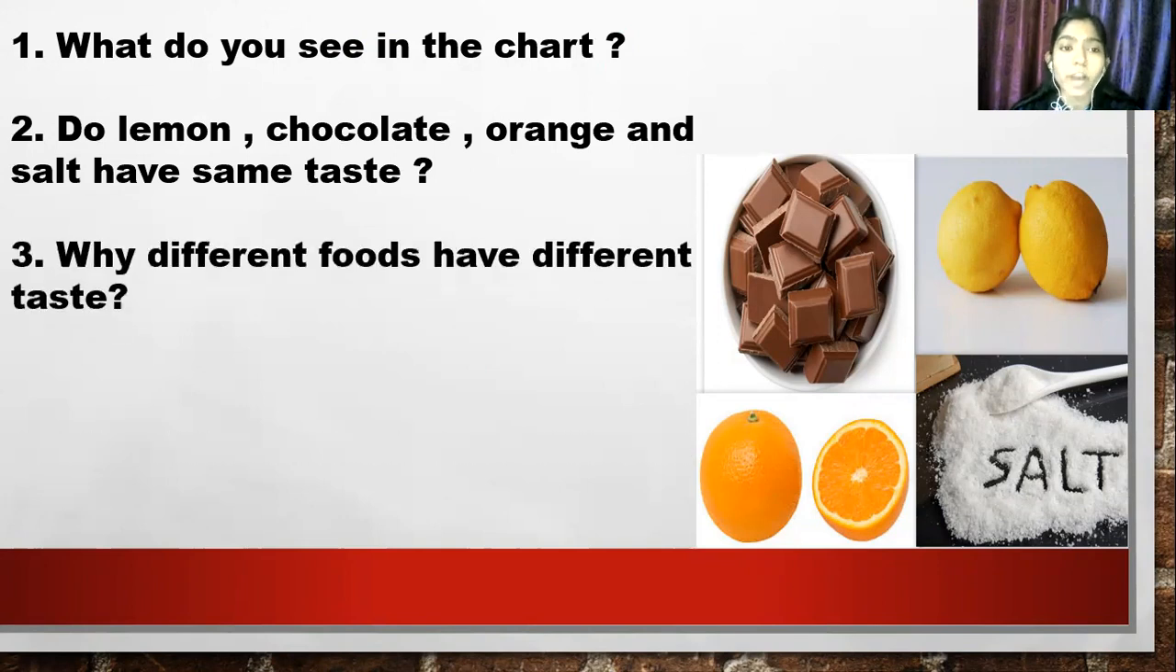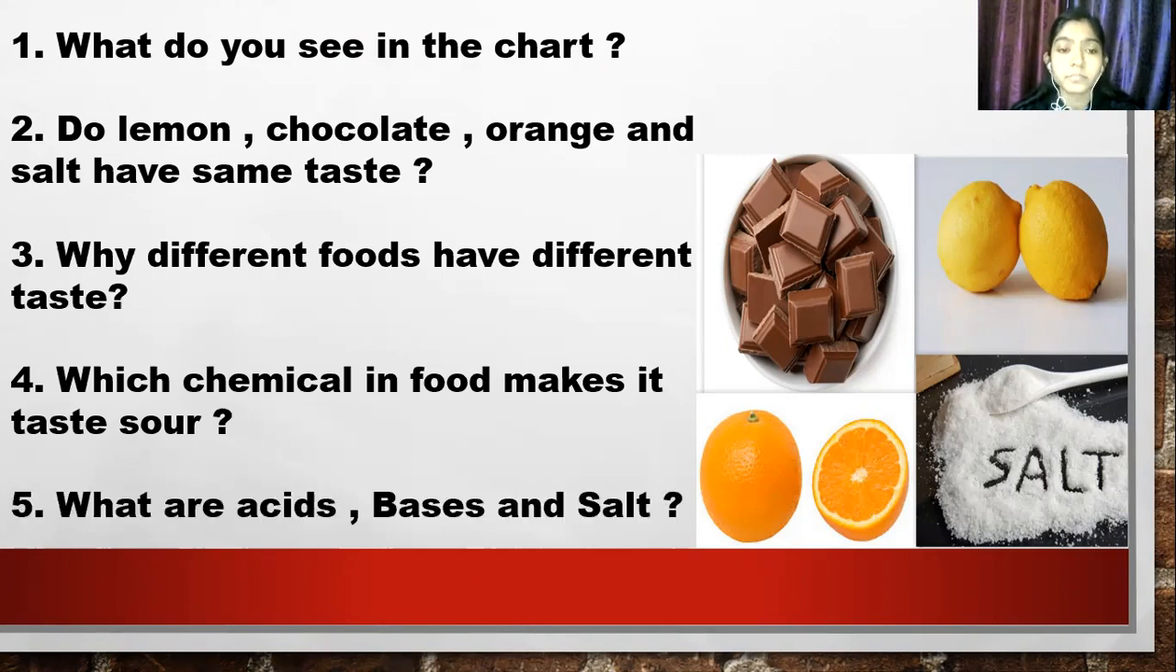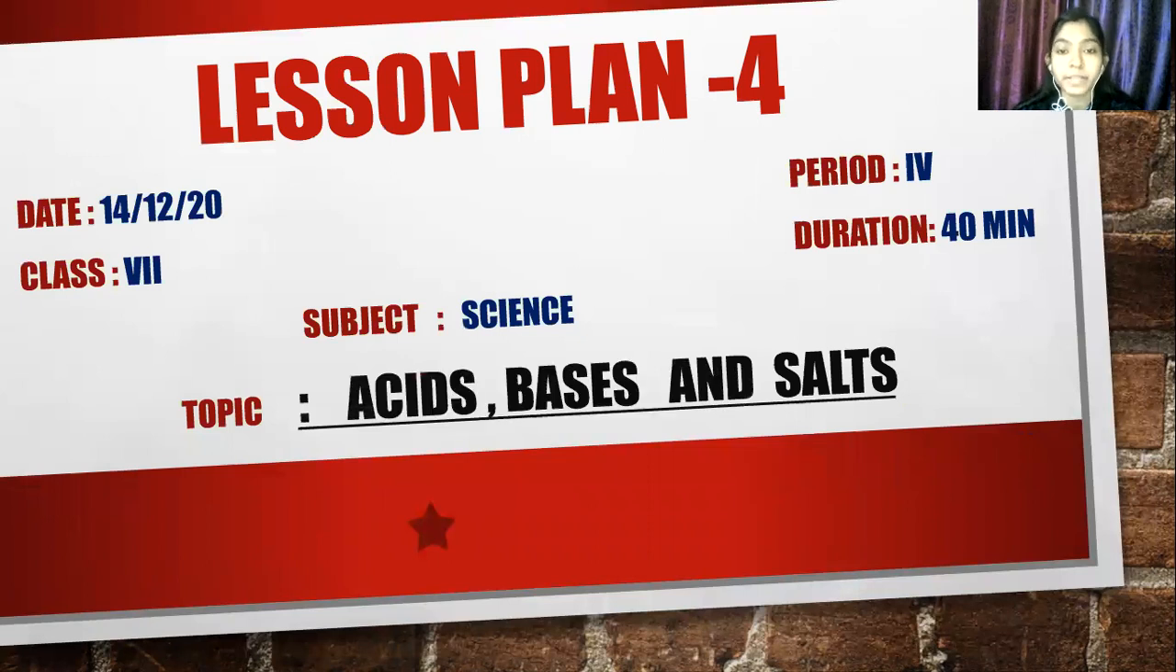Okay. So, why do different foods have different tastes? Different foods have different tastes because food contains chemicals that give it taste. Very good. So, which chemical in food makes it taste sour? Acid present in food makes it taste sour. Very good. So, what are acids, bases, and salts? Okay, so students, today we are going to discuss acids, bases, and salts in detail.